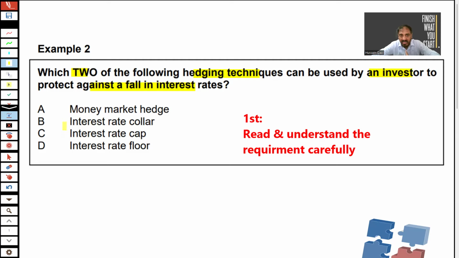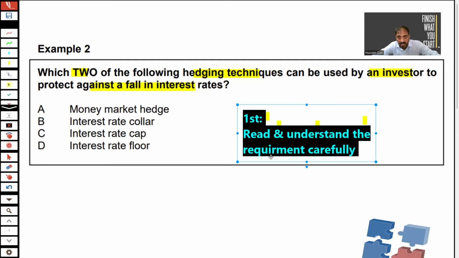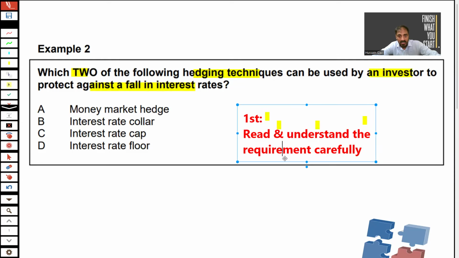There are four: money market, interest rate collar, cap, floors. First thing, read and understand the requirement carefully. Read and understand the requirement carefully first. So have you read it? Yes. What's the requirement? We have to identify two options out of four. The question is about a hedging technique, and this is for a fall in interest rate.